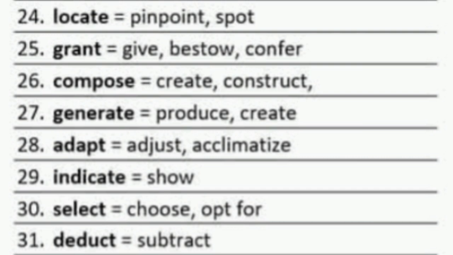27 we have generate. The meaning of generate is produce or create. 28 we have adapt. Adapt means adjust, acclimatize. 29 we have indicate. Indicate means show.